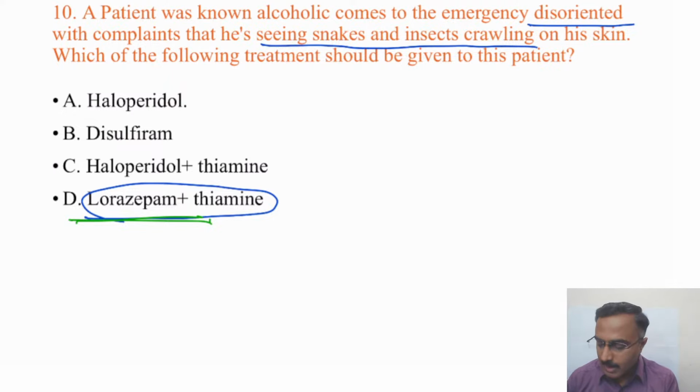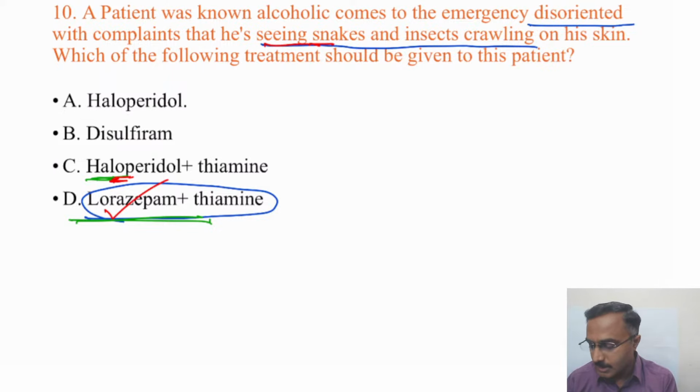Haloperidol seems to bring down the agitation, but the definitive treatment is lorazepam, because it is the delirium that we need to treat here rather than the psychotic symptoms through haloperidol. If one treats the delirium, the hallucinations and delusions will automatically resolve. So that's the reason why this option is better out of the lot.